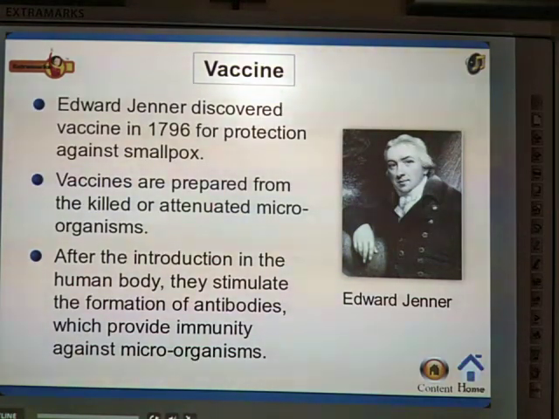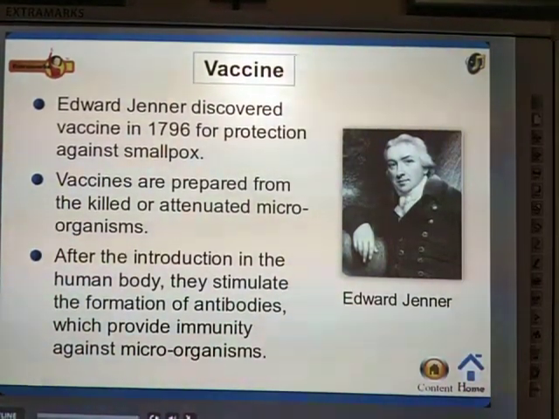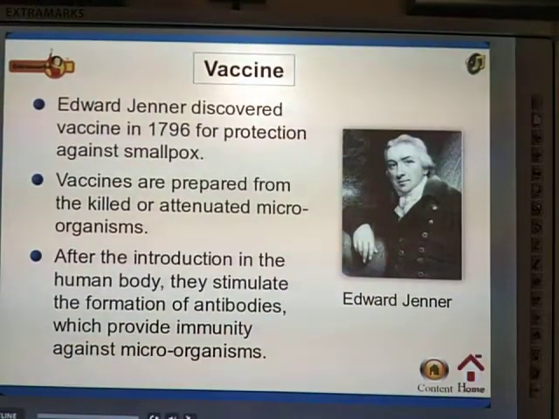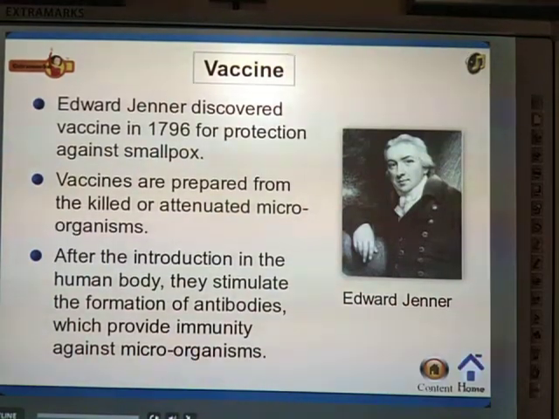Our own body has the capacity to produce those antibodies. By those antibodies we get the capacity to kill harmful bacteria and viruses. So that is what we call the immune system of our body. Just now I told you in the last class that some antibodies are present in our body and they kill the viruses and bacteria. The immune system is nothing but having a greater amount of antibodies in our body.